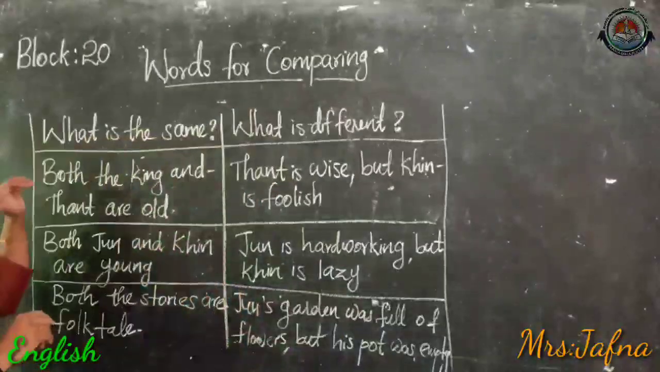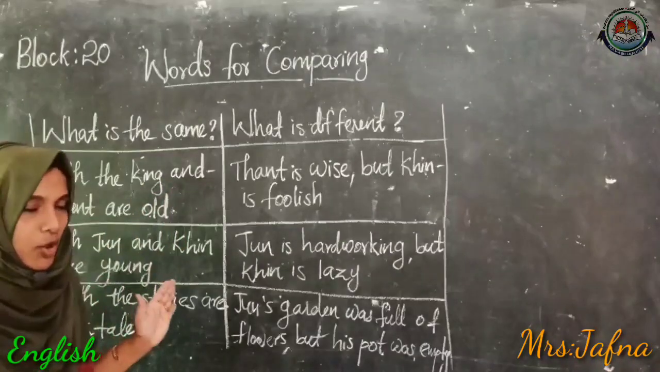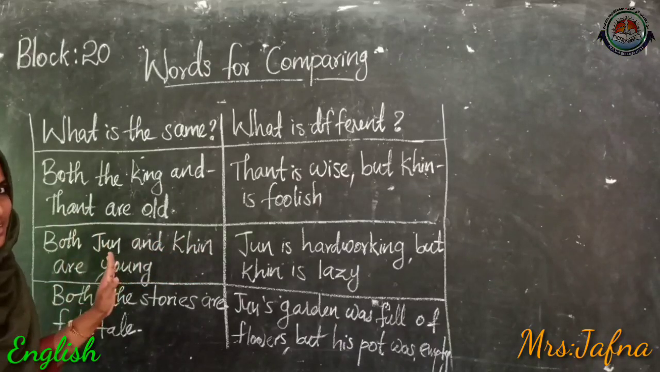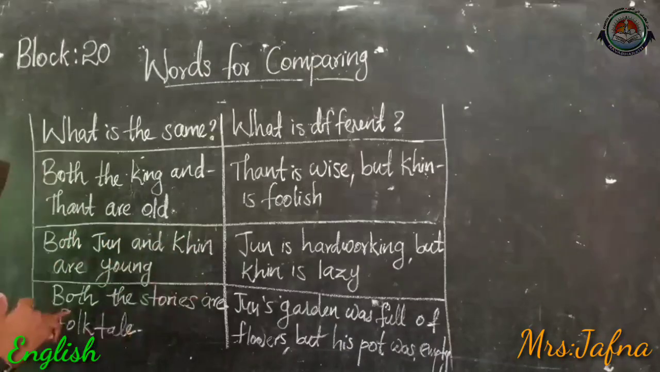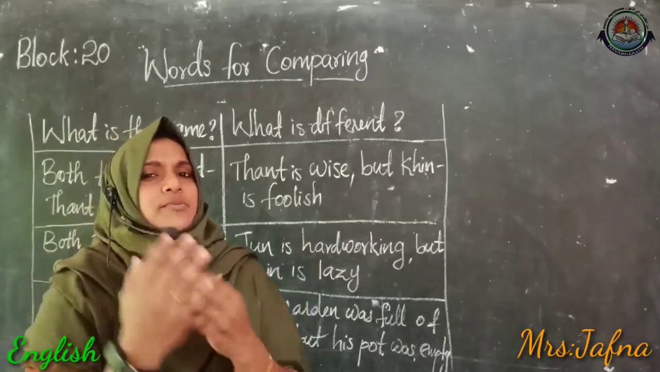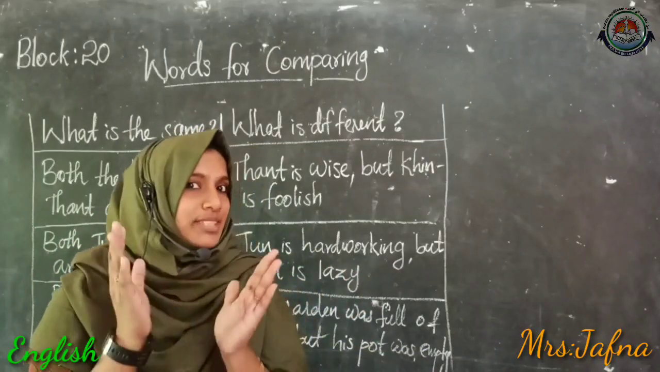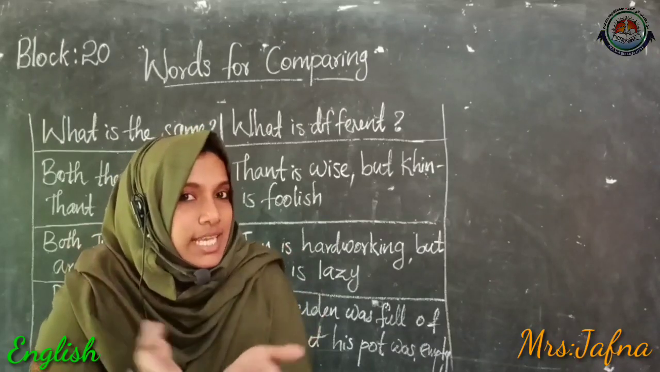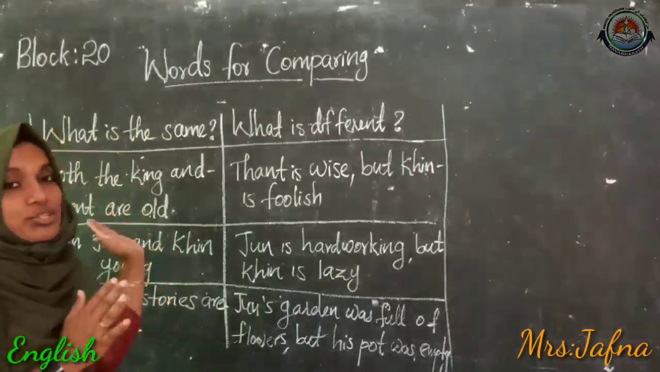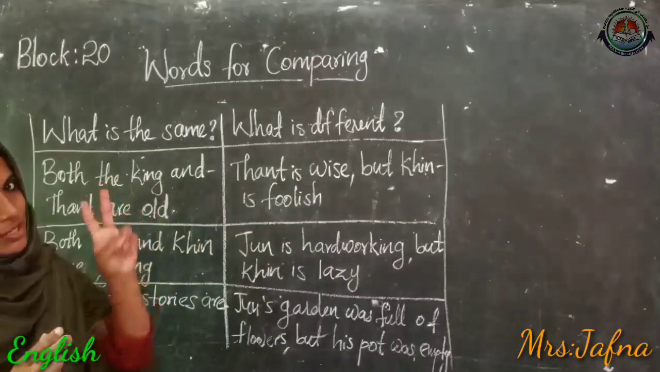Let's read that. Both the king and Tant are old. Both are old. Both Jun and Kin are young. It means it's about Jun and Kin. Both the stories are folk tales. Folk tale means, yes, it is passed from generation to generation. It is an old story and there is a lesson also. Right? Such types of stories we can call a folk tale. So both the stories are folk tales. So these are the same things about the two stories.